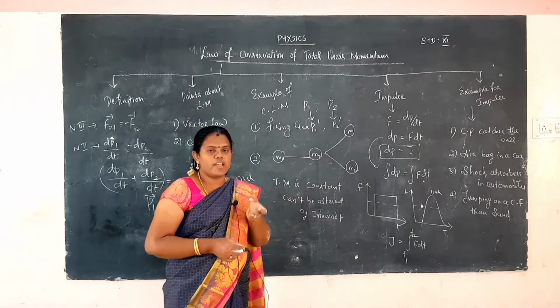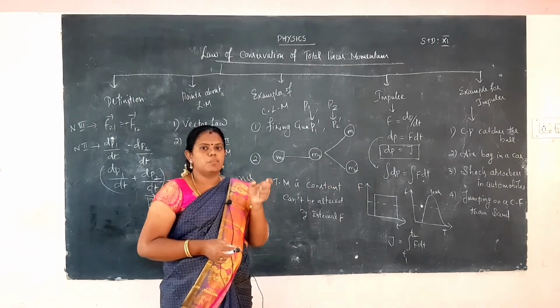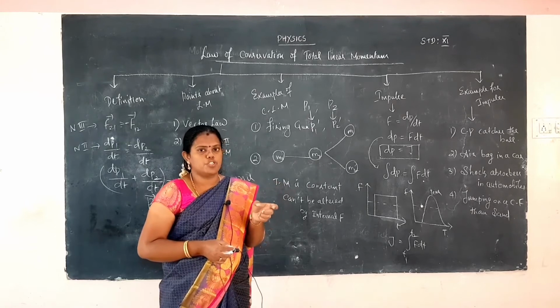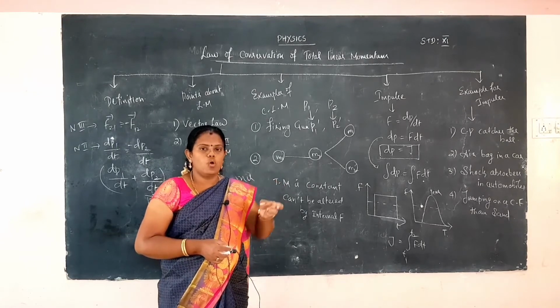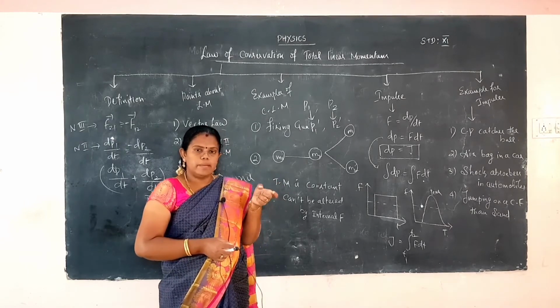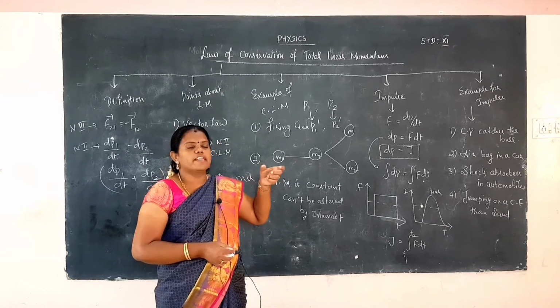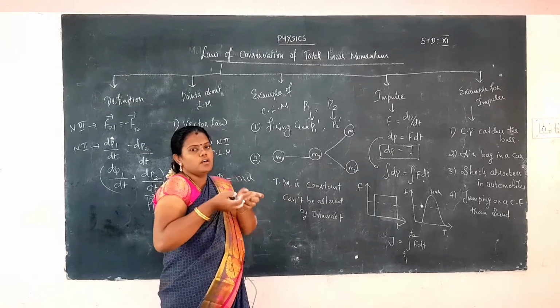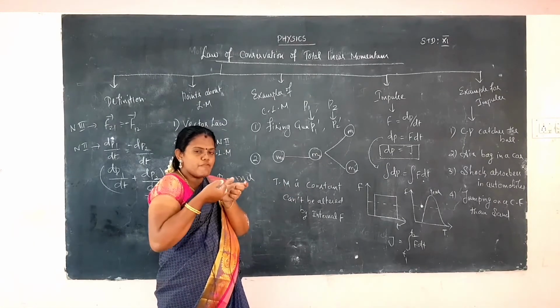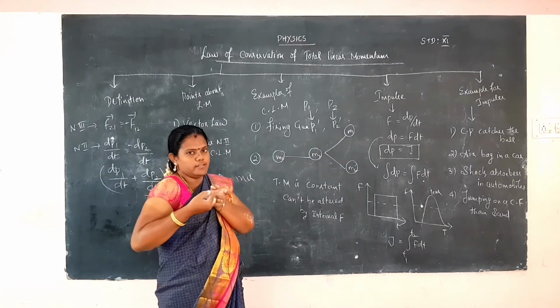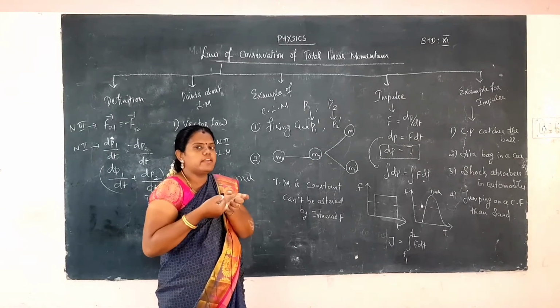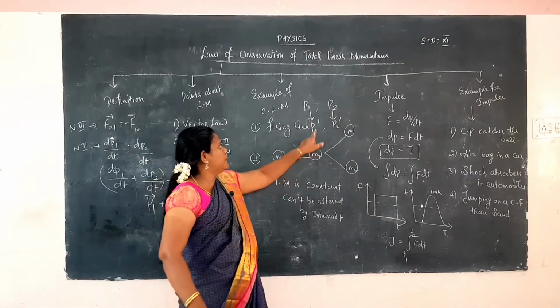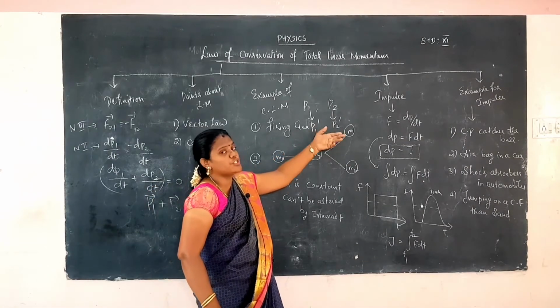Before firing, the bullet and gun are in the rest position. We apply the knob of the gun in the backward direction, and the bullet moves forward. After firing, some backward force acts on the gun, so some momentum is created in the gun also. That is, b2 changes into b2 dash.